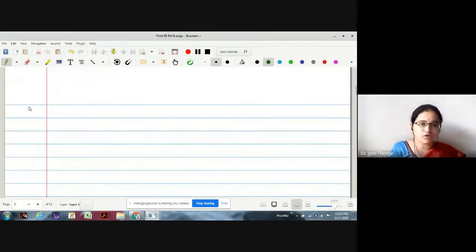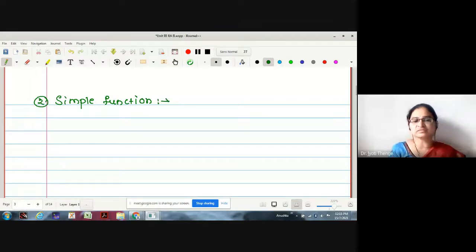Now we will go for the next function. This is the simple function. We have already discussed the simple function in the last unit. What is a simple function? Do you remember what a simple function is?